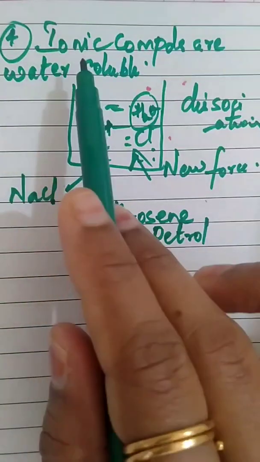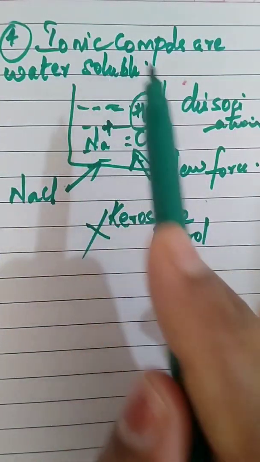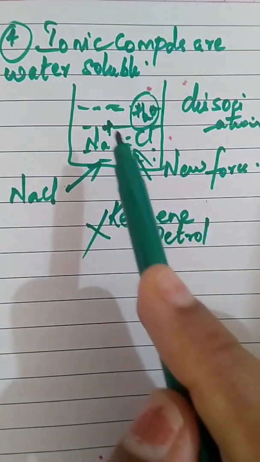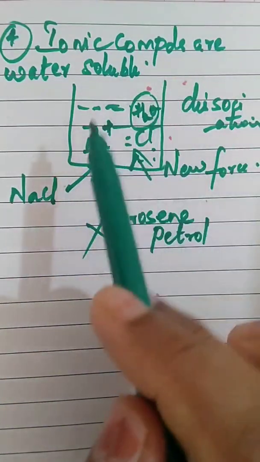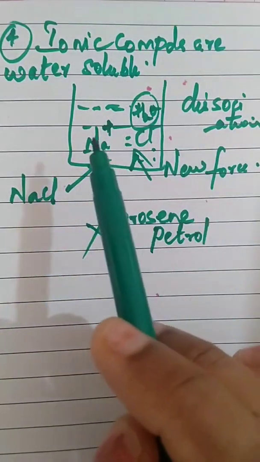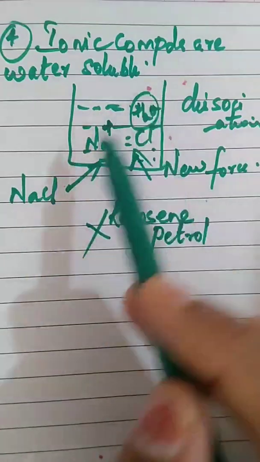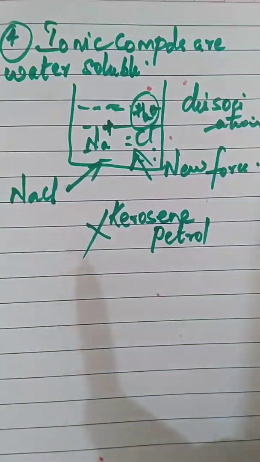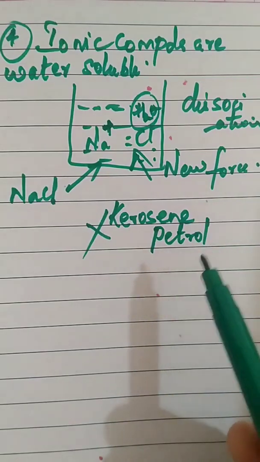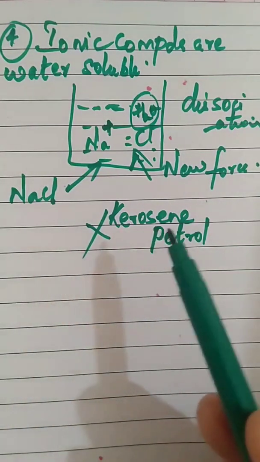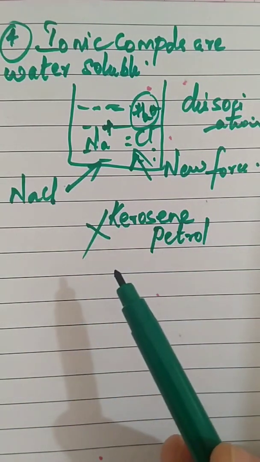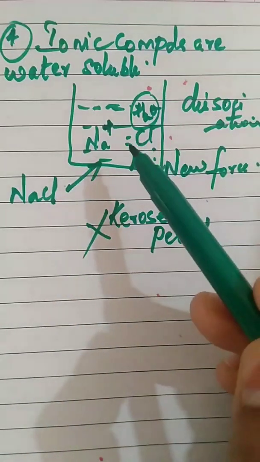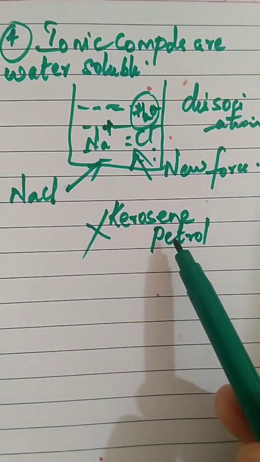So the fourth point: ionic compounds are water soluble. When ionic compounds undergo dissociation, there is a new force acting between the ions and the water molecules, which makes them water soluble, and which is missing in other solvents like kerosene and petrol. So ionic compounds are not soluble in kerosene and petrol because that new attractive force is not established there.